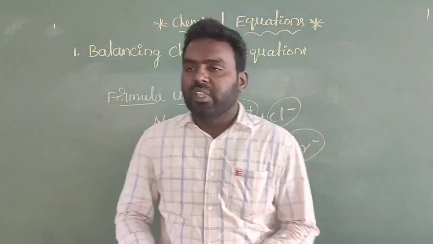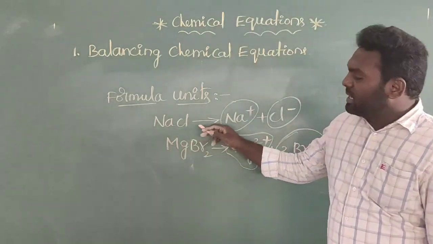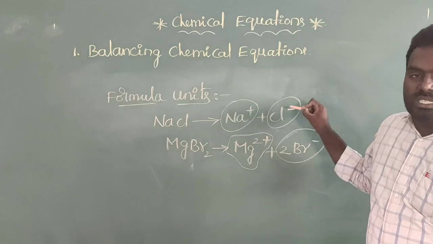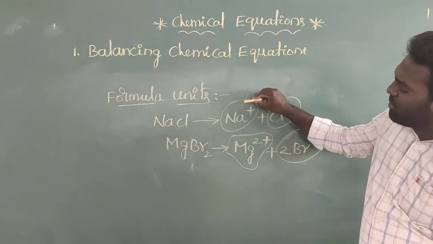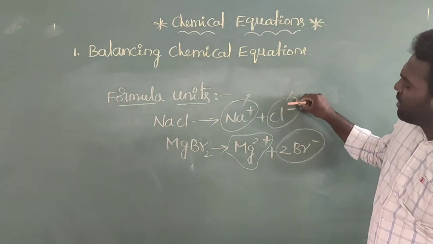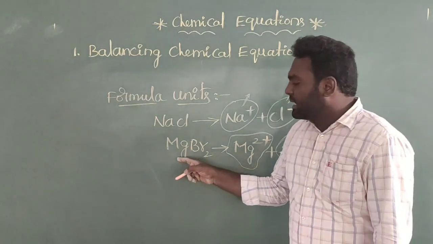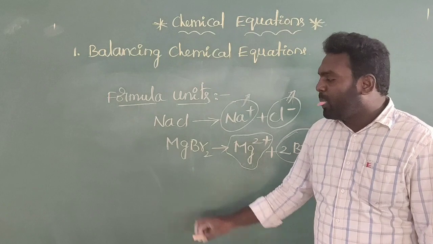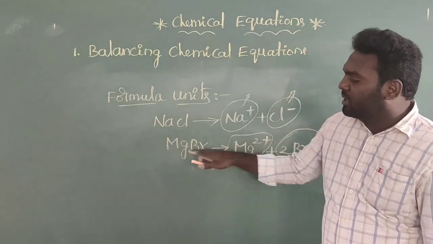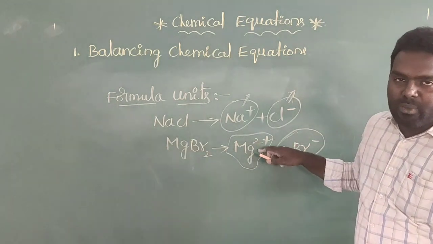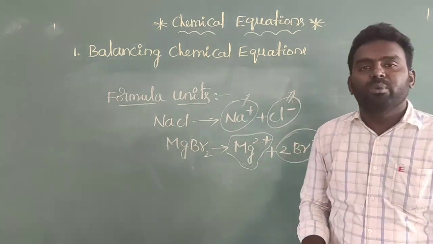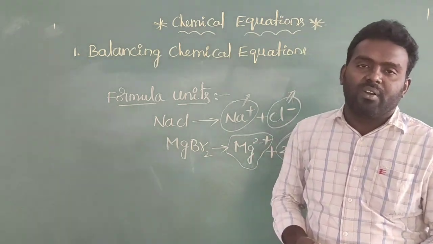So by observation, I have written two examples. One is NaCl. This NaCl contains one Na plus and one Cl minus, so one formula unit of Na plus and one formula unit of Cl minus. And one more example, MgBr2. In this MgBr2 there is 1 mole of magnesium, and 2 units of bromine. Therefore this is called a formula unit.